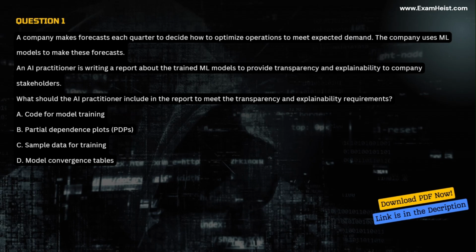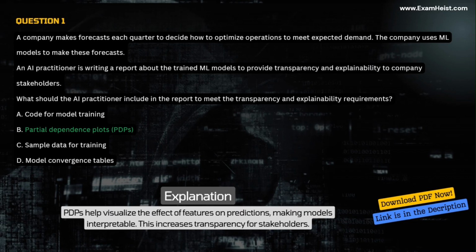A. Code for model training. B. Partial dependence plots, PDPs. C. Sample data for training. D. Model convergence tables. Correct answer B. Partial dependence plots, PDPs. Explanation. PDPs help visualize the effect of features on predictions, making models interpretable. This increases transparency for stakeholders.